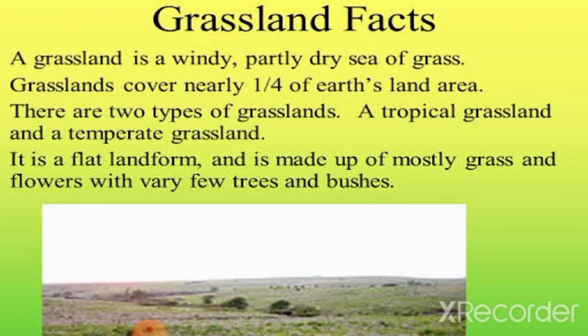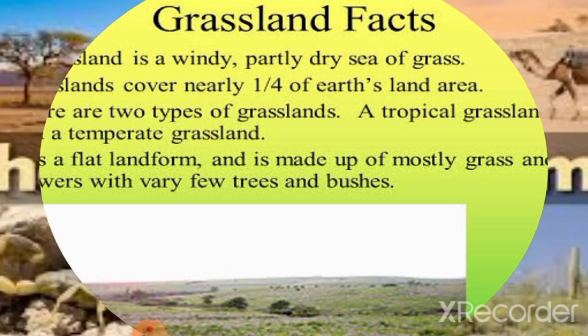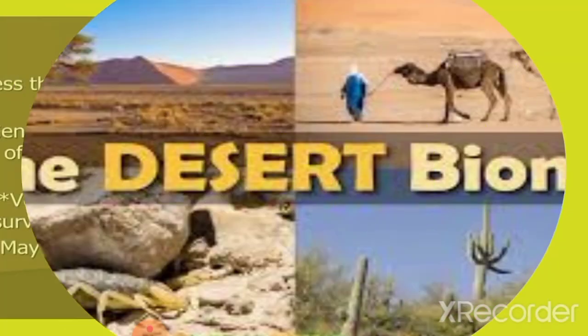Next we shall look at the grassland biome. This biome usually has so many grasses and flowers but very few trees or bushes, and it is mainly divided into two: tropical and temperate.